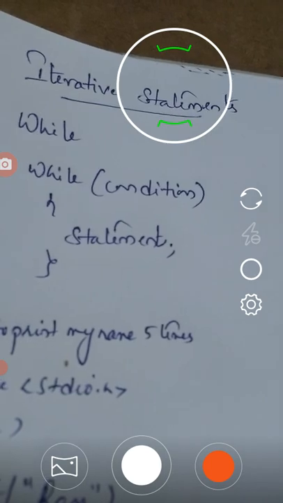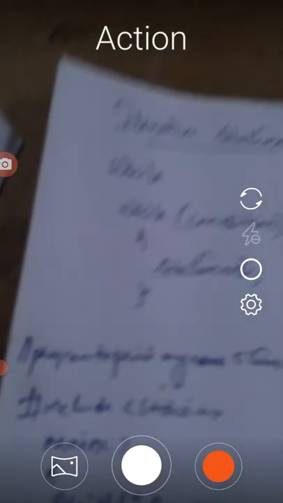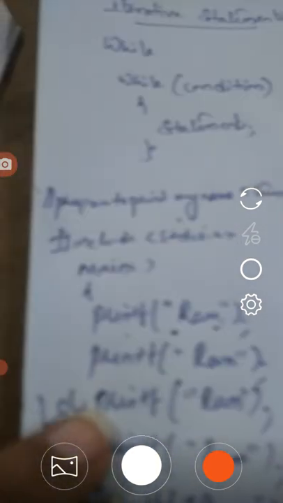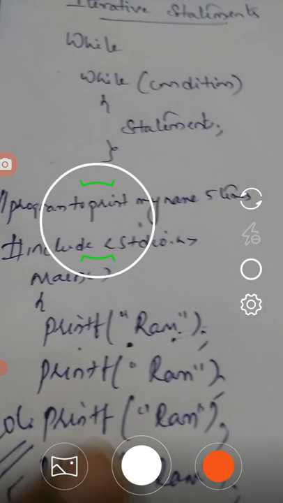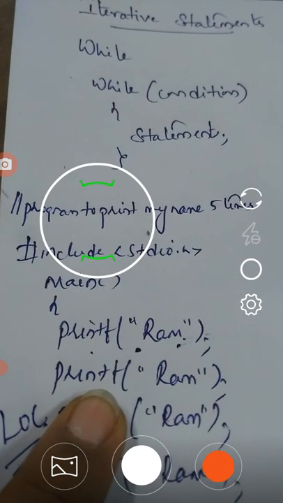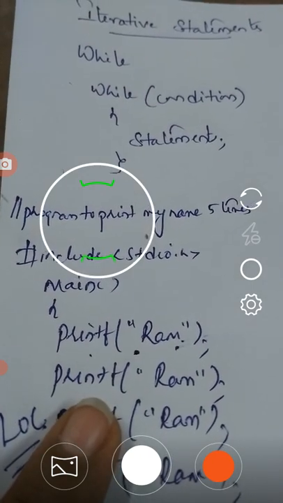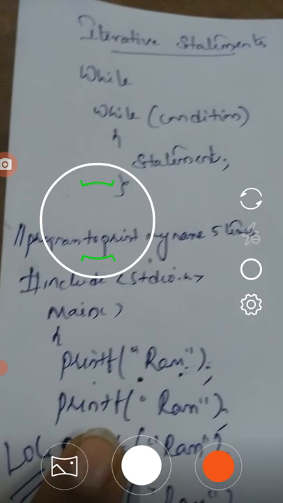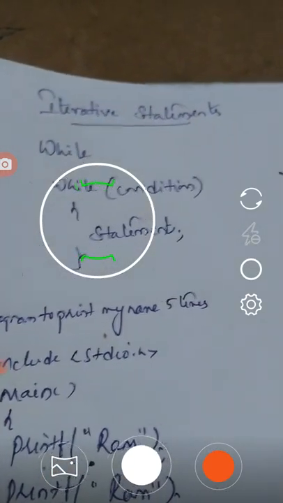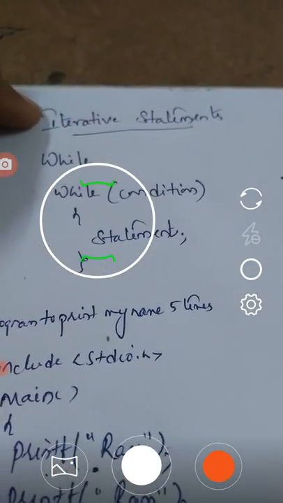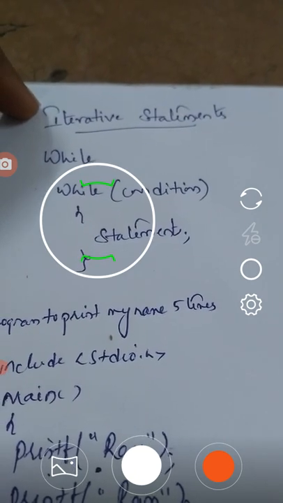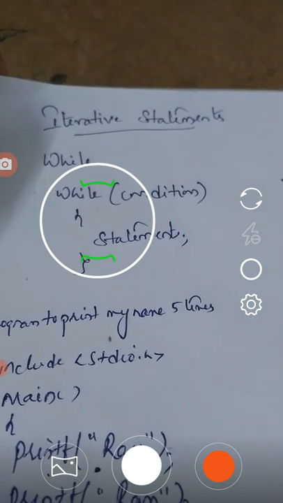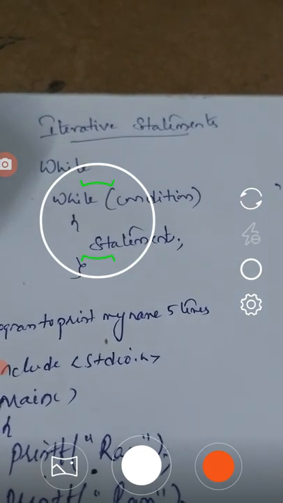Here iteration means repetition of a process in order to generate an event. For performing the same operation a number of times, we use statements in C which are the iterative statements. Iteration means repetition.